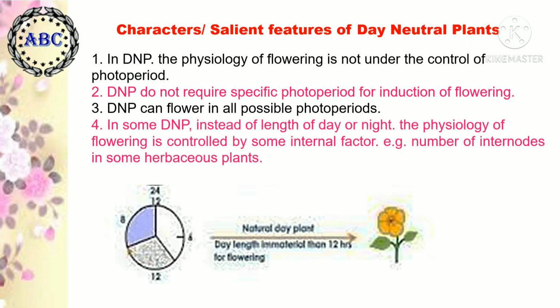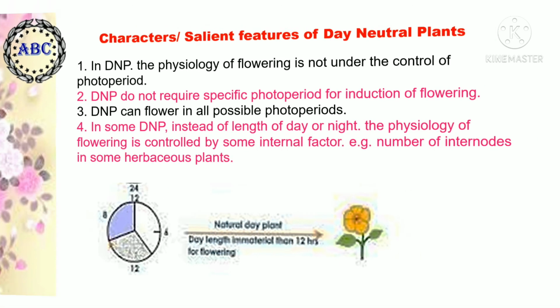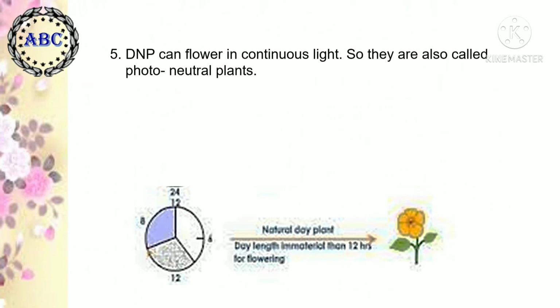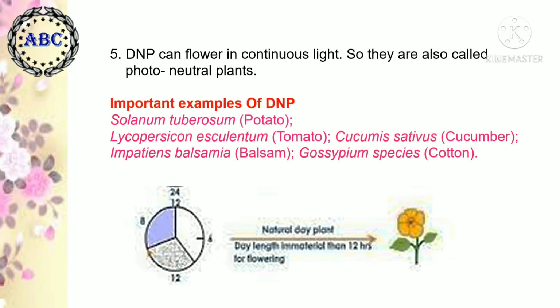In some day-neutral plants, instead of length of day or night, the physiology of flowering is controlled by some internal factors that may be the number of internodes in some herbaceous plants. Day-neutral plants can flower in continuous light, so they are also called photoneutral plants.